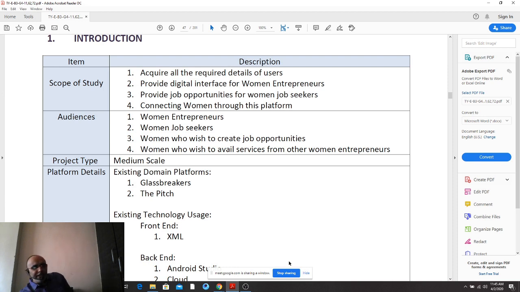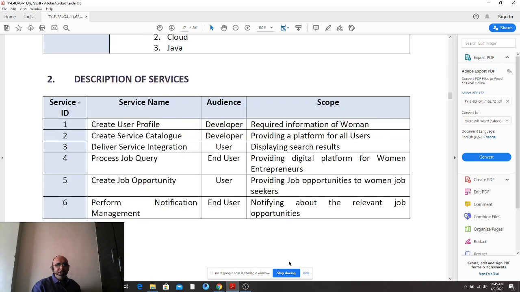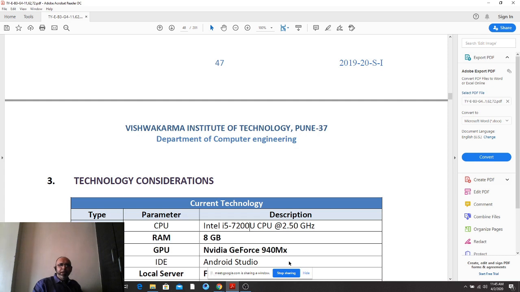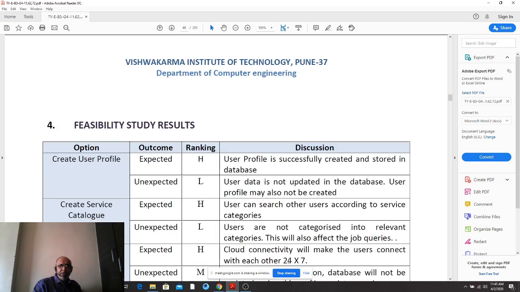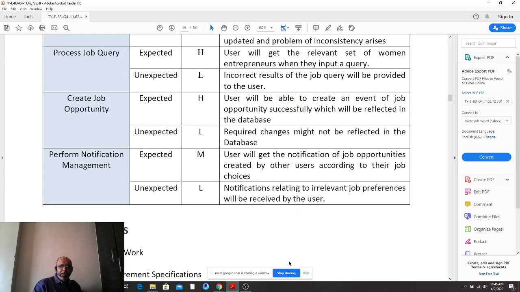Okay, work out the introduction, the description of services. They will be 6 in number because we have got 6 features, 6 goals, and technology considerations. From the SRS also you can pick these things up, okay, and then the feasibility results, what is expected and what is not expected, right, with the ranking high, low, and references.